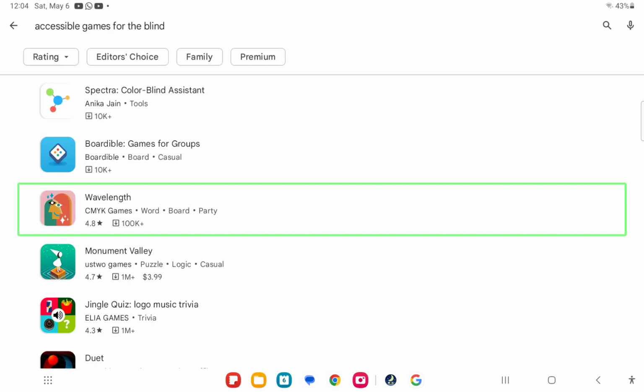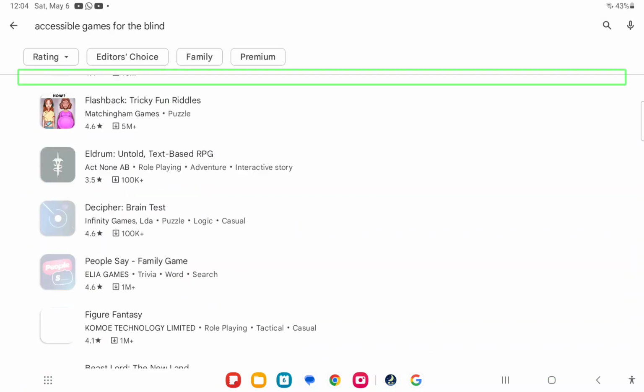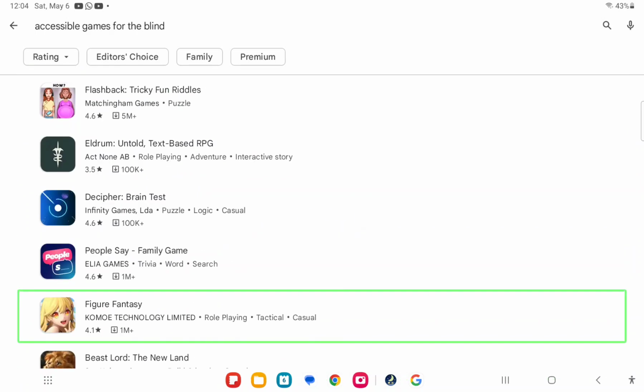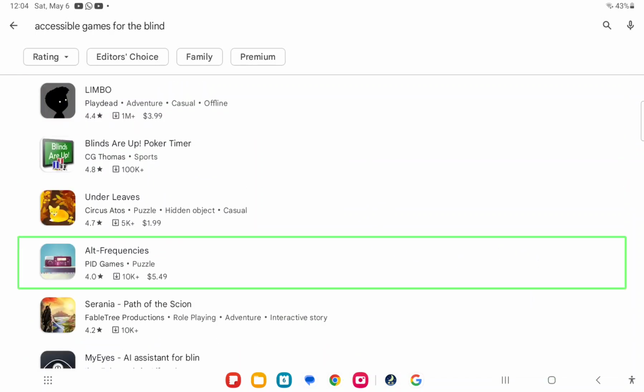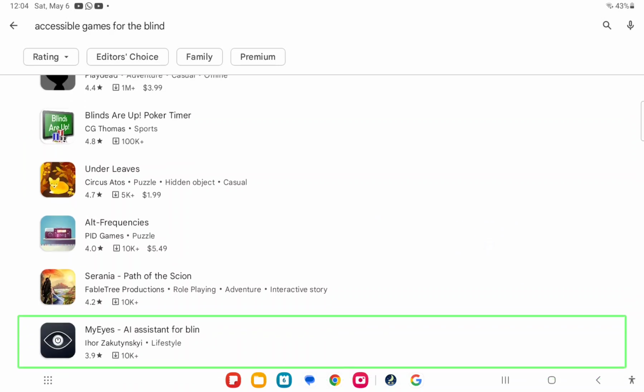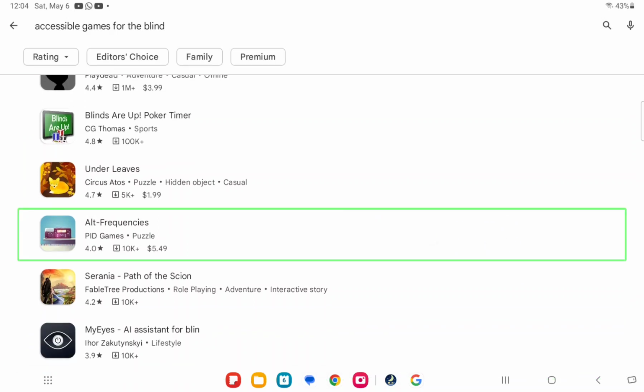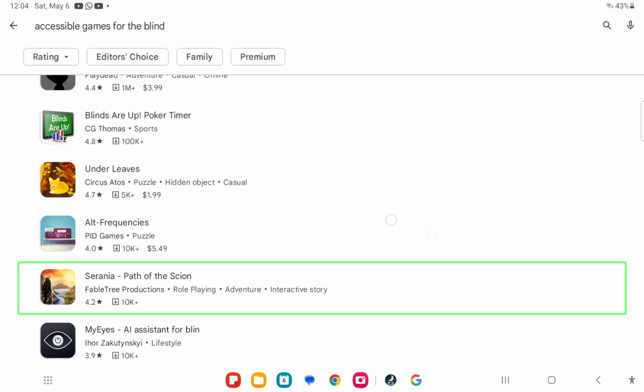Wavelength wave. Figure fantasy. Alt. Alt frequencies. Alt frequencies. Bid Games, Puzzle. Star rating 4.0, downloaded 10K plus times, $5.